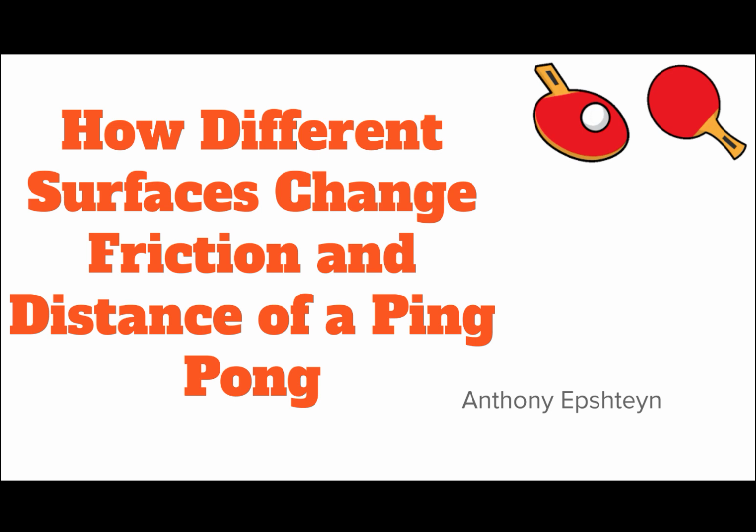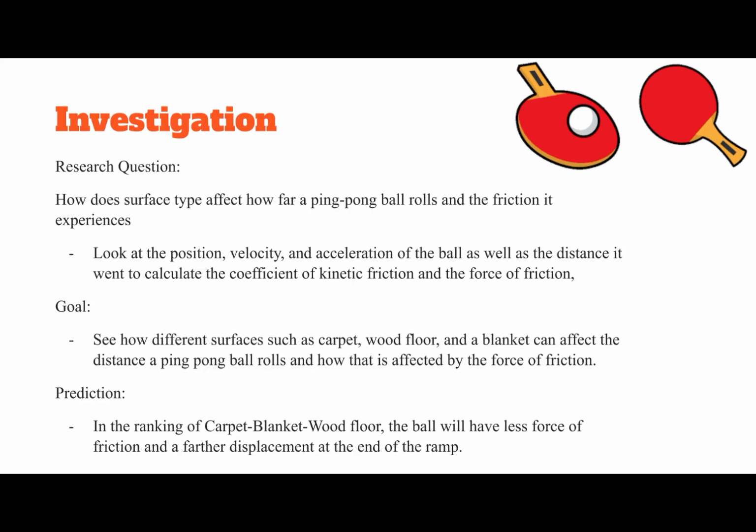How different surfaces changed friction and distance of a ping pong ball. For the investigation, the research question is, how does surface type affect how far a ping pong ball rolls and the friction it experiences? For the goal, it is to see how different surfaces such as carpet, wood floor, and a blanket can affect the distance a ping pong ball rolls and how it is affected by the force of